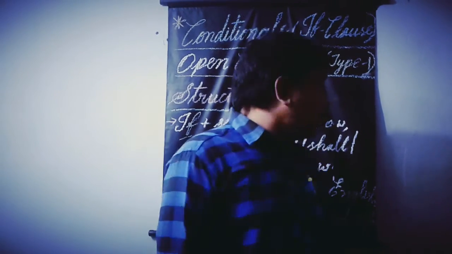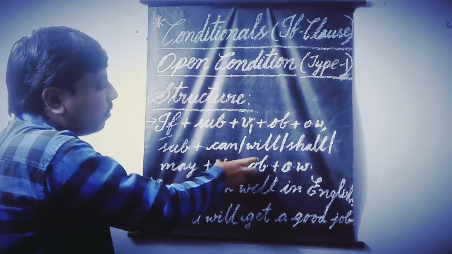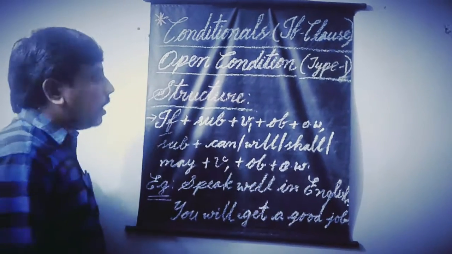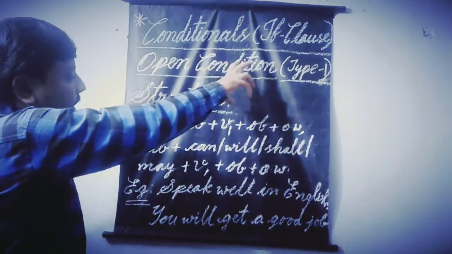In such a way, you can create number of examples which are related to type 1 open conditions such as conditionals if clause. For good and all, we need to remember the structure very carefully by practicing it number of times. Okay, this is the information which is related to open condition.